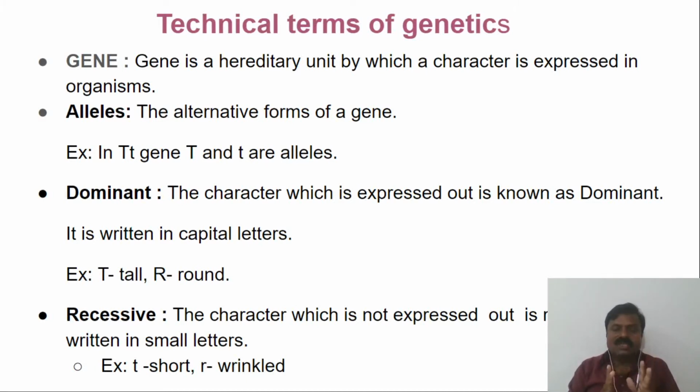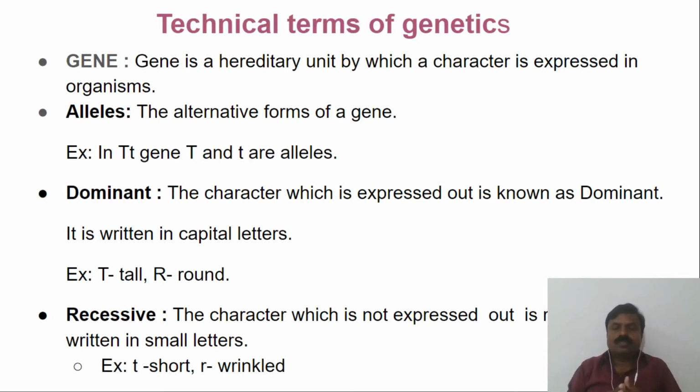Every character has two different forms. For example, in human beings, color: black and white. For color there is only one gene, but it has two different forms. The character which is expressed is the dominant one, and the one which is not expressed is the recessive one.